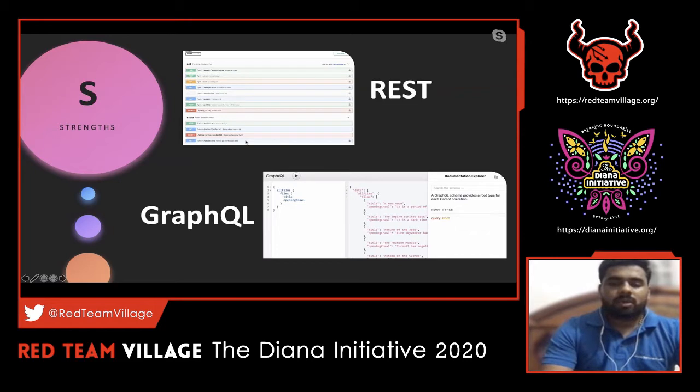Moving on with GraphQL, the same client has to share some information with us so that we'll know what APIs are there in that particular target. So to know that information, we need something similar to this Swagger documentation for GraphQL. That is where GraphiQL comes into play. This GraphiQL is nothing but a client-side IDE, a development console.